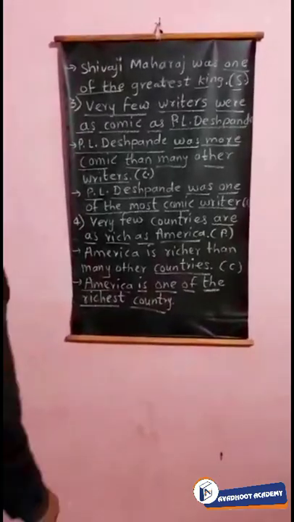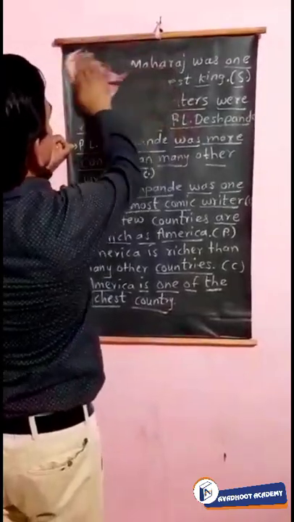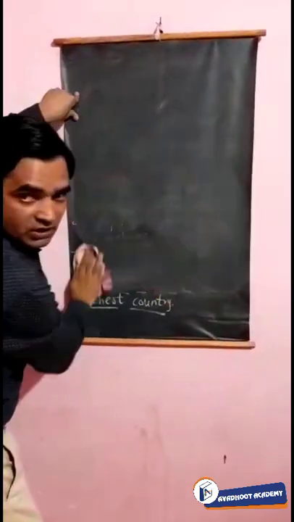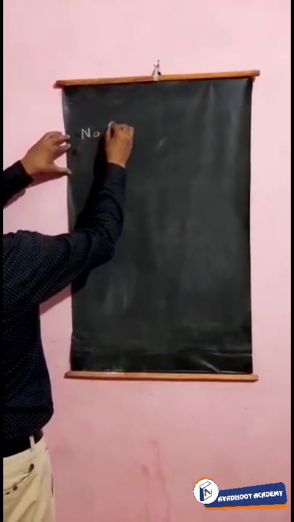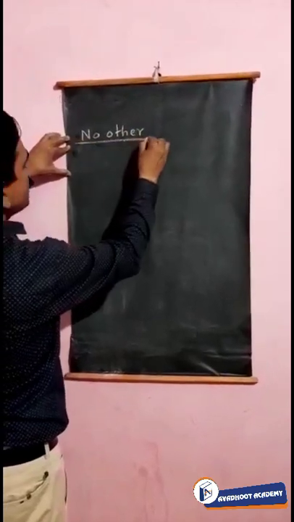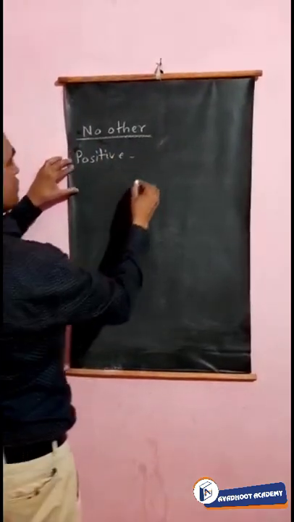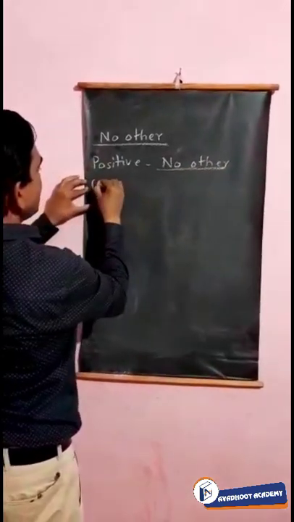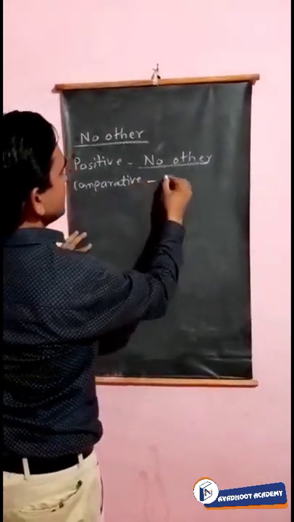So now I am giving the formula. How we have to remember the formulas to change the sentences of positive, comparative and superlative. So see the formulas which are very important. See the first one: while changing the sentence of no other, if the sentence begins with no other in the positive degree, see the changes. In the comparative, what will come here? Than